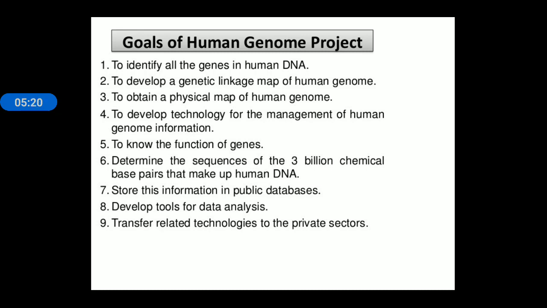So the goals of the Human Genome Project: first, to identify all the genes in human DNA; second, to make the genetic map; third, to develop the technology for management of human genome information; fifth, to know the function of genes; sixth, to determine the sequences of 3 billion chemical base pairs; seventh, to store the information; eighth, to develop the tools; and ninth, to transfer the related technology to the private sector. So these are the main aims of the Human Genome Project.